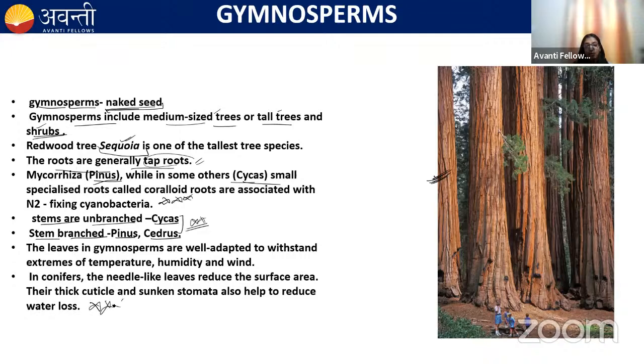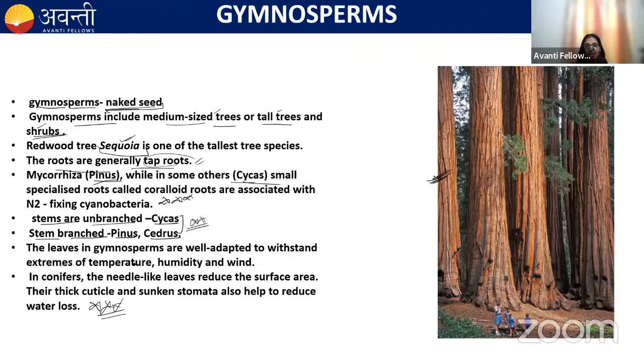And one more important point, the leaves of the gymnosperms are well adapted to the environment. They are well adapted to withstand or tolerate extreme temperature, humidity, and wind. Their leaves are needle-like, so they can reduce the surface, so less loss of water will take place.